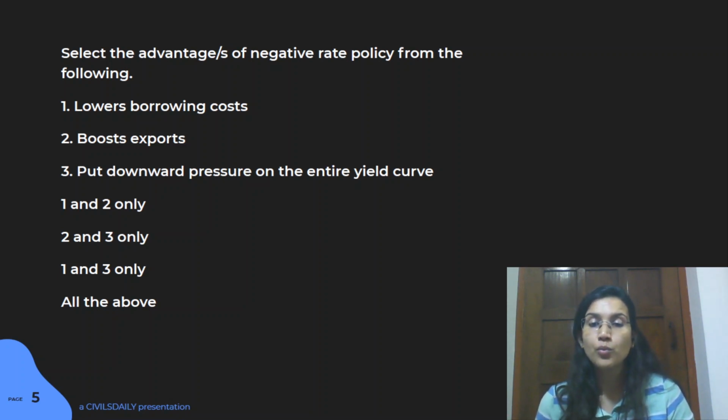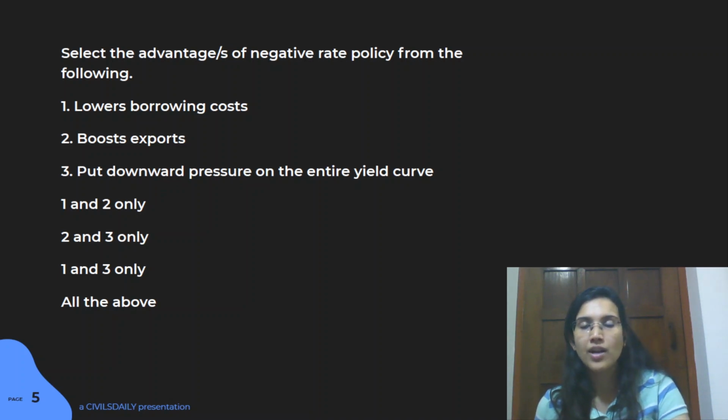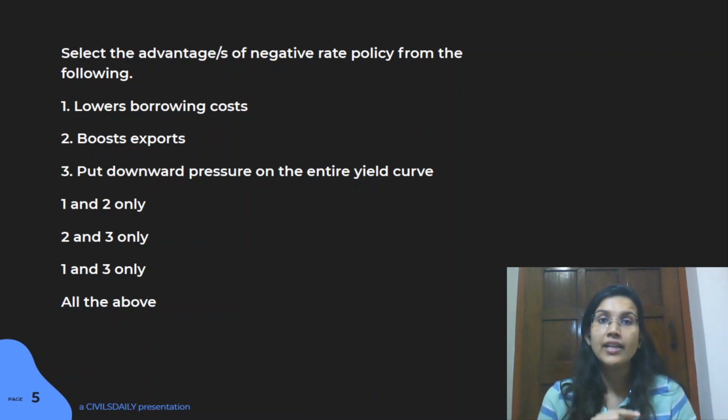Third thing here is that it puts a downward pressure on the entire yield curve. Now, yield curve is related to your bond prices, if you remember. And there is this relationship between yield, price of the bond, and interest rate. The price of the bond and the interest rate go in inverse proportion. So if the interest rate increases, the bond price is going to decrease, right? Similarly, if the bond price decreases, the yield is going to improve. So this kind of relationship is created.